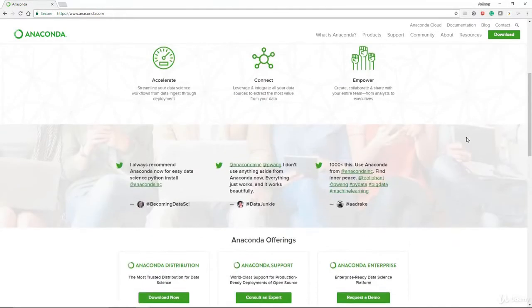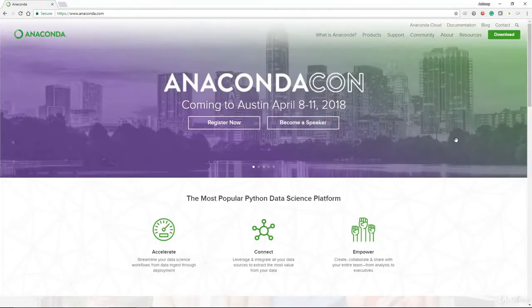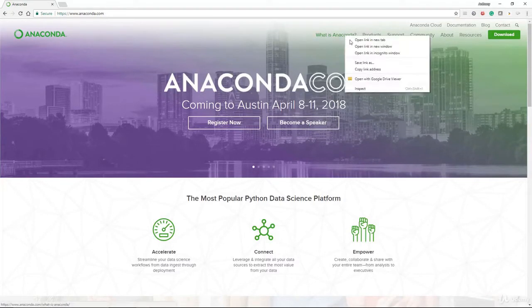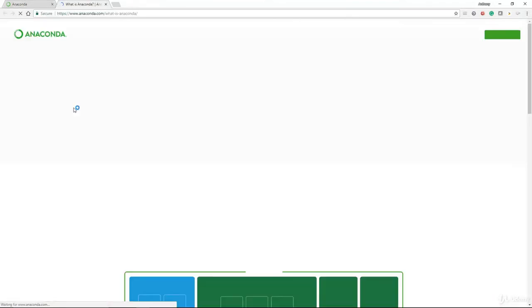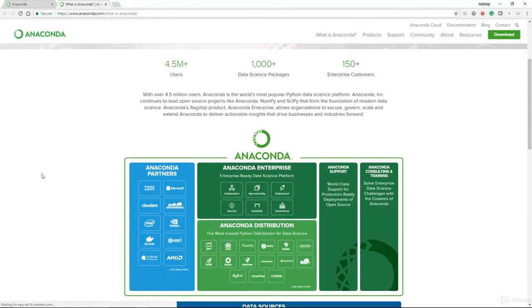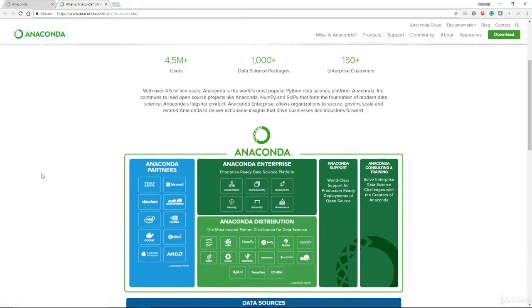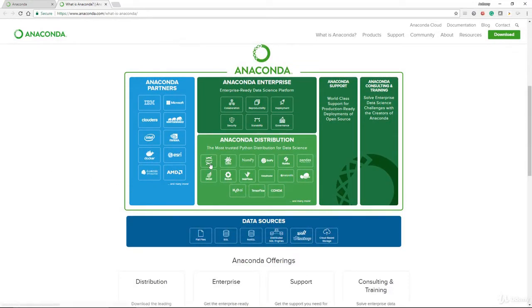Now, the next step is really to walk through a little bit of the website here. It tells you a little bit about what Anaconda is, which I've already introduced. What you can do here is look at a couple of things that come with this Anaconda distribution. You have Jupyter Notebook, you have Spyder, you have NumPy, you have SciPy, you have Numba, Pandas, and on it goes. What are all of these?